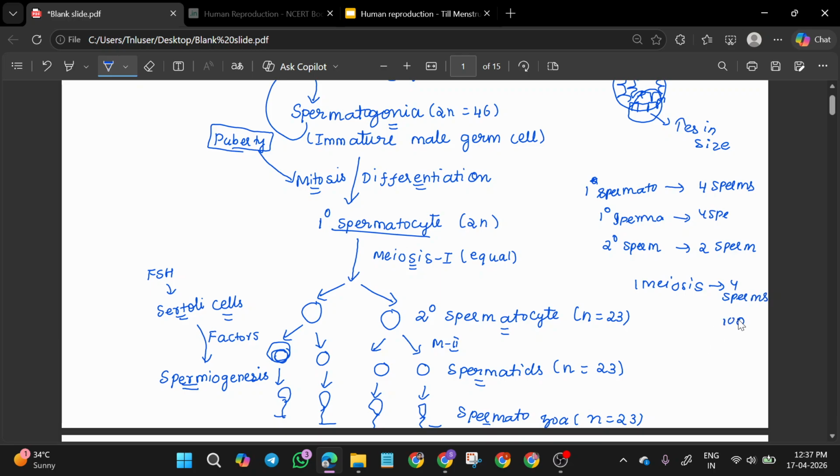Means for the formation of 100 sperms, how many meiotic divisions are required? ஒரு meiosis முடிஞ்சுனா 4 sperm ஃபார்ம் ஆகும். அப்ப 100 sperm form ஆகணும்னா how many meiotic divisions are required? Can anyone answer? Very good, 25. Yes. So it is 25 meiotic divisions. So like this questions will come.